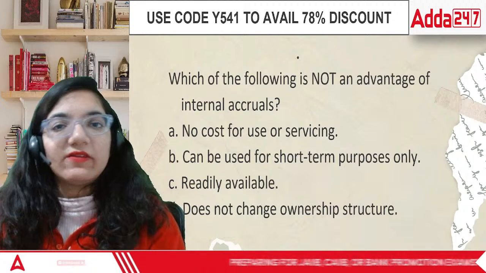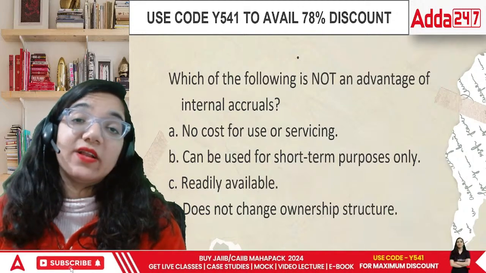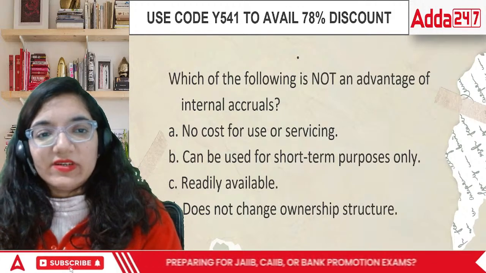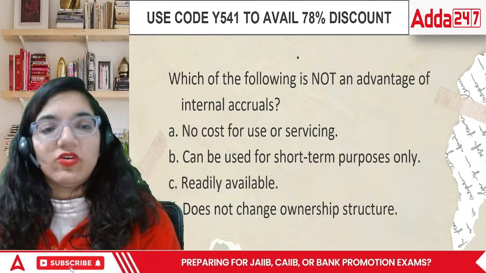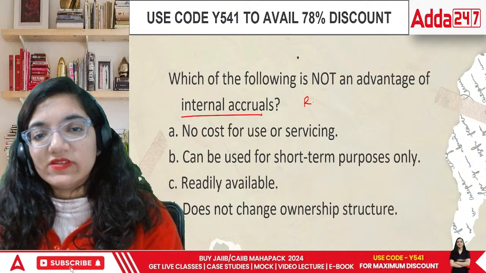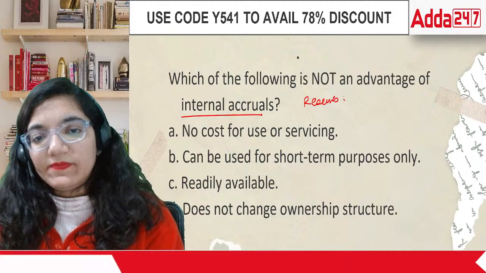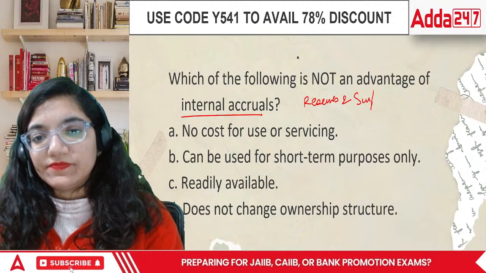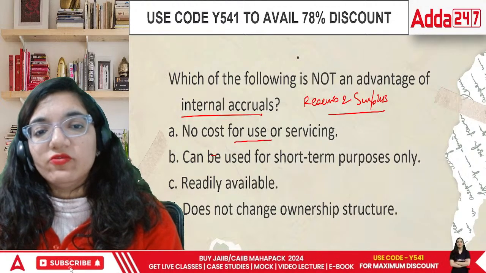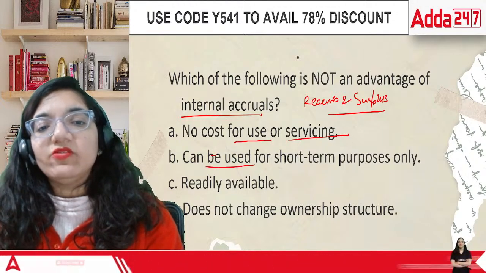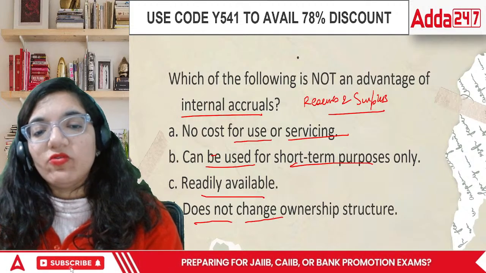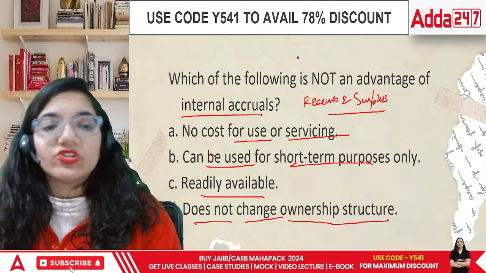They say this is what every Indian does, so that is what we will do as well. That is, internal accrual is a saving part of our profits earned for the future of the organization. So internal accruals can also be known as reserves and surplus. So when we talk about this, the options are: no cost for use or servicing, can be used for short-term purpose only, readily available, or does not change ownership structure.